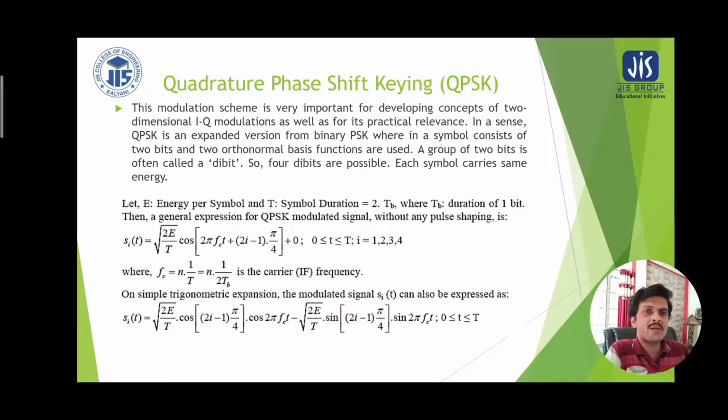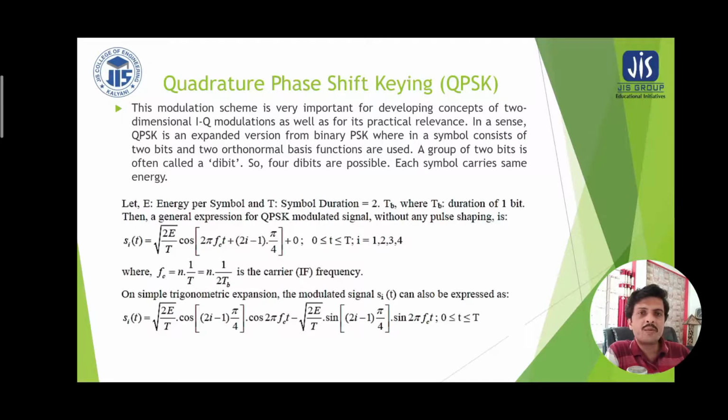That is why i is equal to 1, 2, 3 and 4. Here the carrier frequency fc is equal to n times 1 by T. T is the symbol duration, therefore we can replace it by 2 times the bit duration, so fc is equal to n by 2Tb.